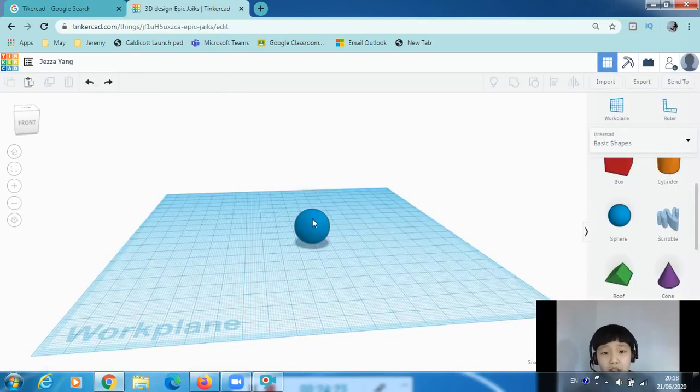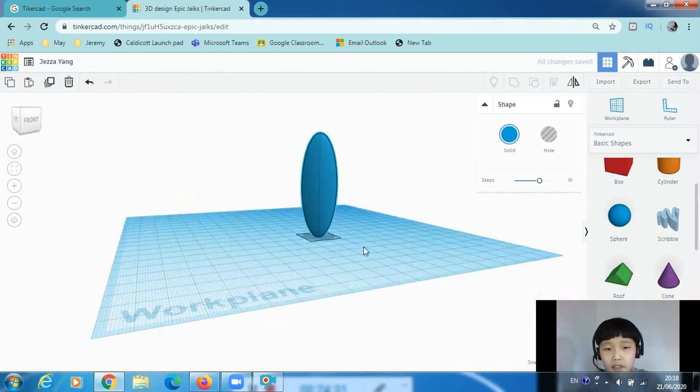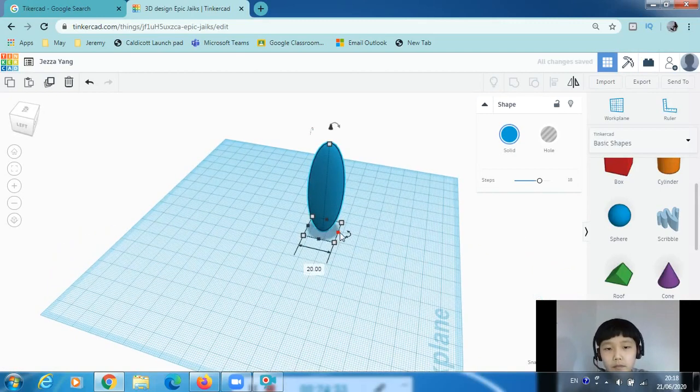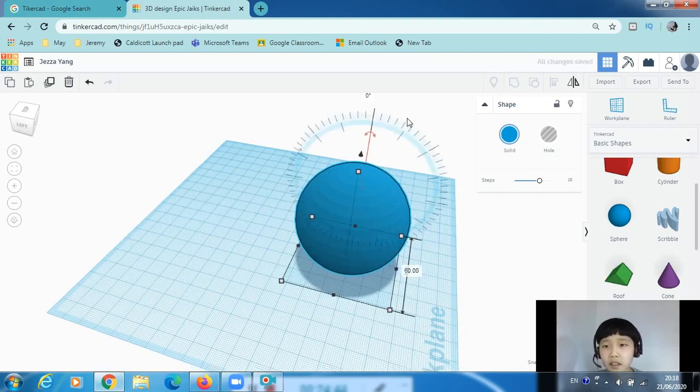And the bigger your circle is, let's change that to 60. The bigger your circle is, the more accurate it is. Boom, we've got 60 here.